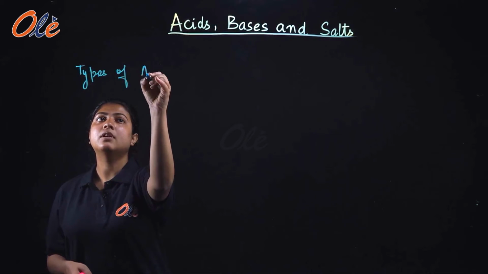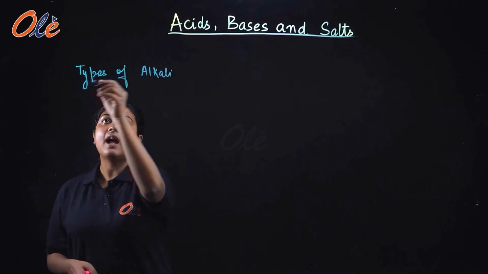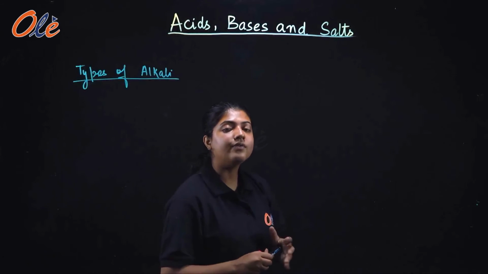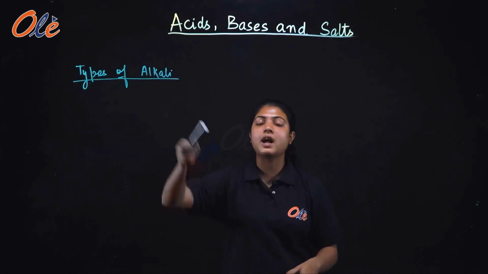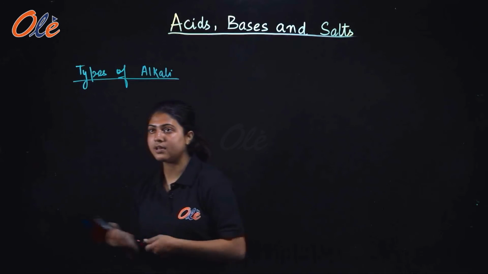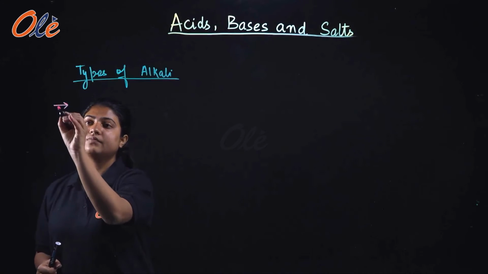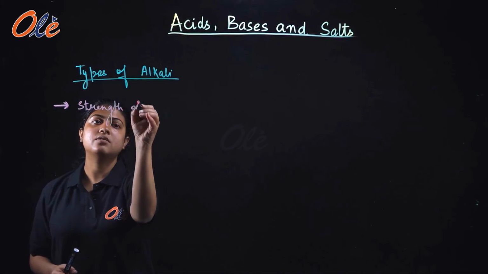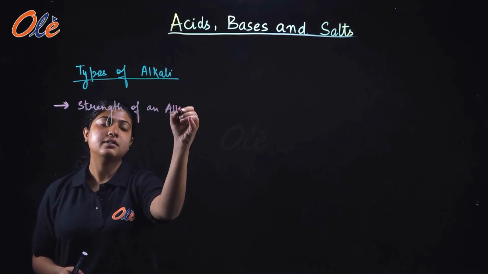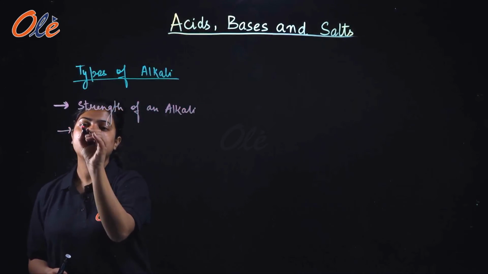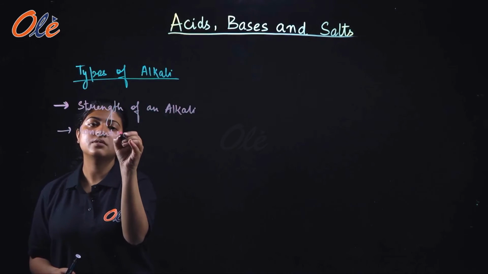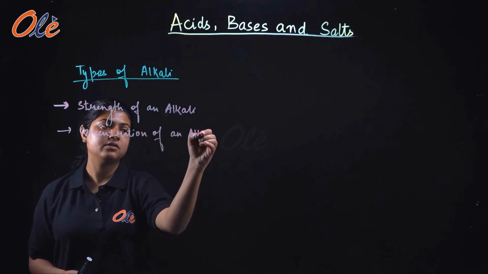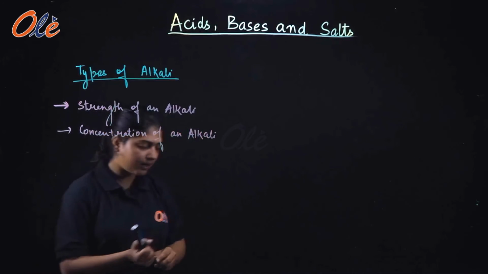Types of alkali. As we have distinguished the types of acid on some bases, we are also going to distinguish the types of alkali on some bases. The first one is strength of an alkali, and the second one will be concentration of an alkali.